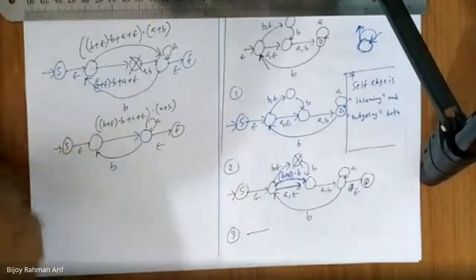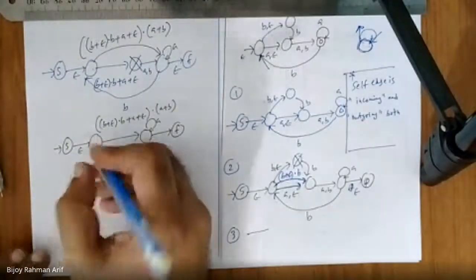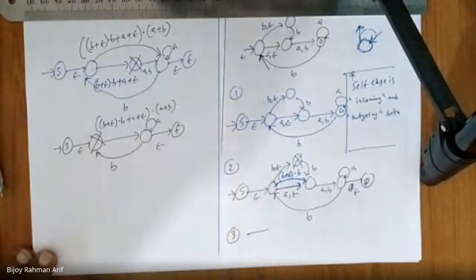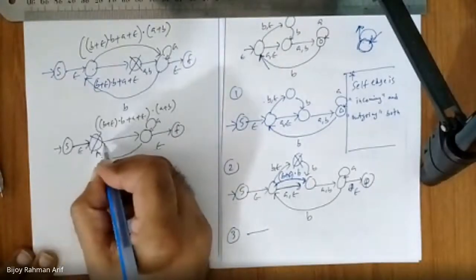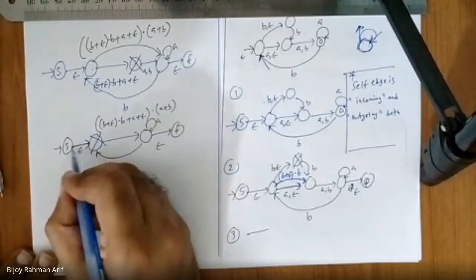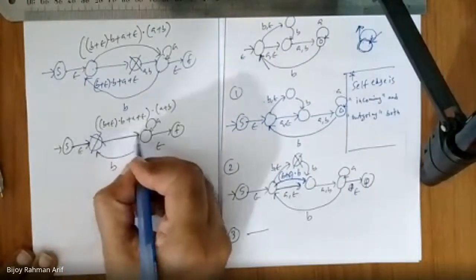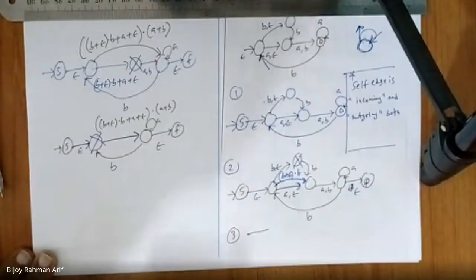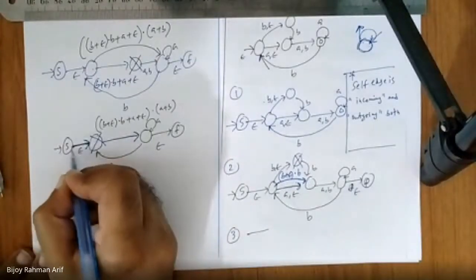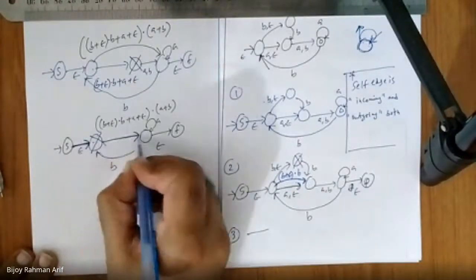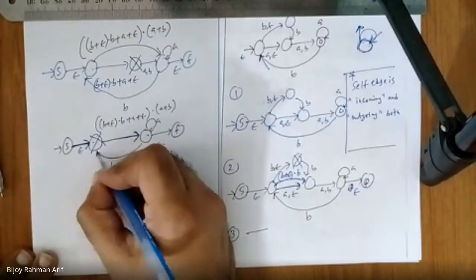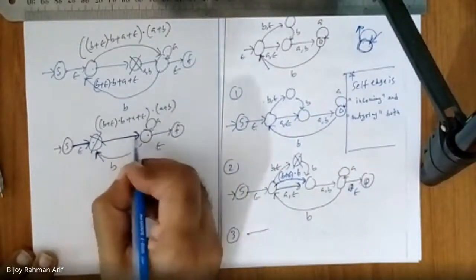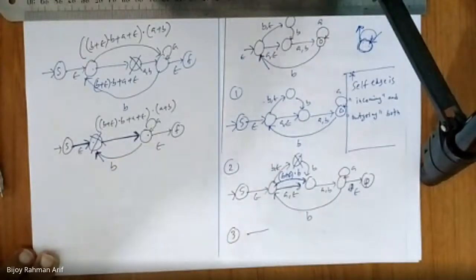If we remove this one, what are we missing? We are missing from here, then going back to here. Am I right? We are coming to here, then using this path going to here. And we are also missing coming back here, then going here. So these are the missing parts.